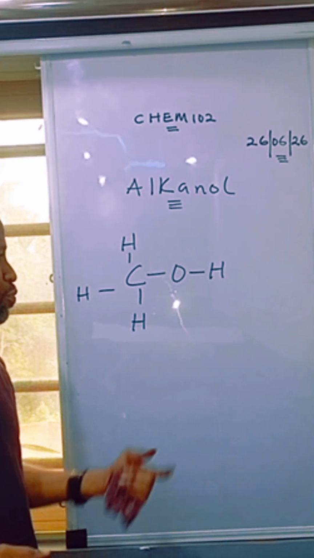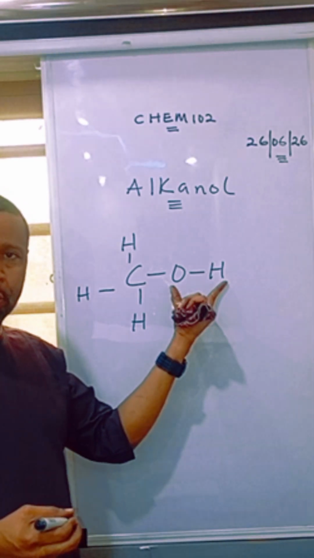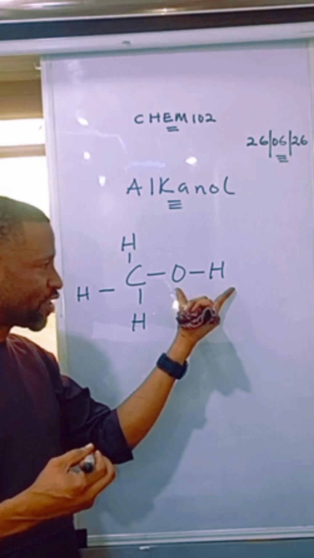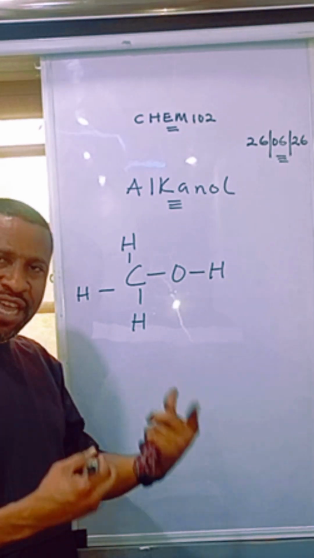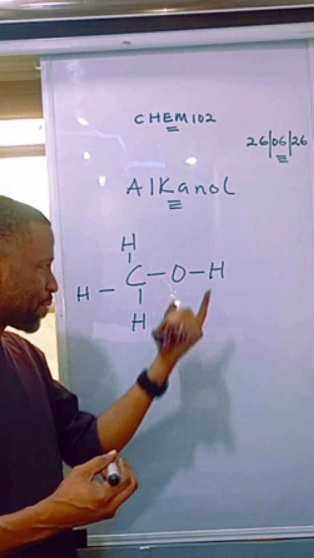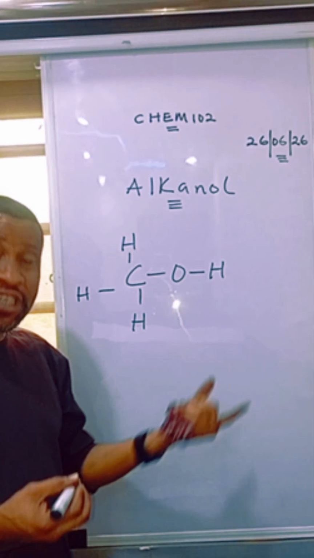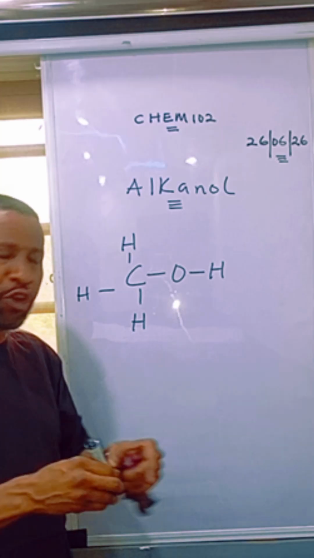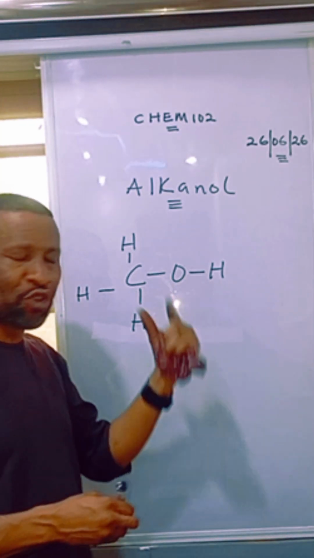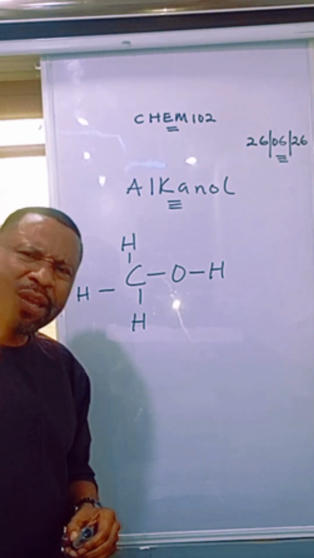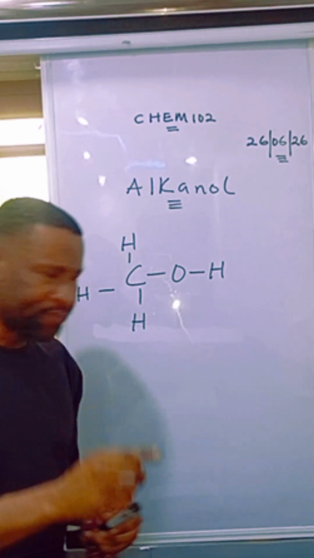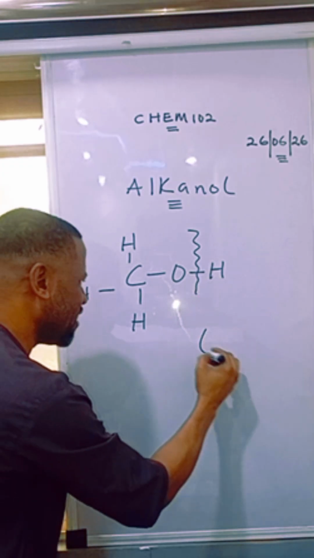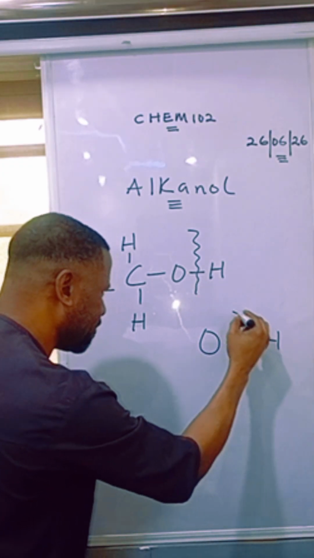What is the functional group? OH group, hydroxy group. The reactivity of an alkanol is as a result of the hydroxy group. Alkanol behaves the way it behaves because of the presence of the hydroxy group, which is the functional group. So the chemistry of an alkanol is a function of its functional group, which is the hydroxy group. Now, a chemical reaction involving an alkanol can involve the breaking of the oxygen-hydrogen bond. This bond here can break.